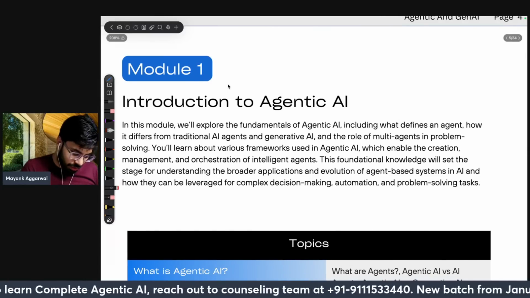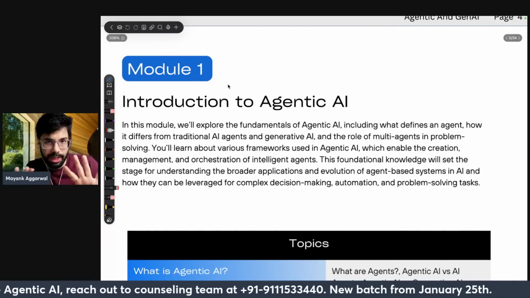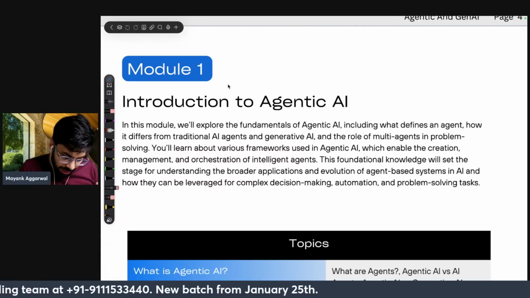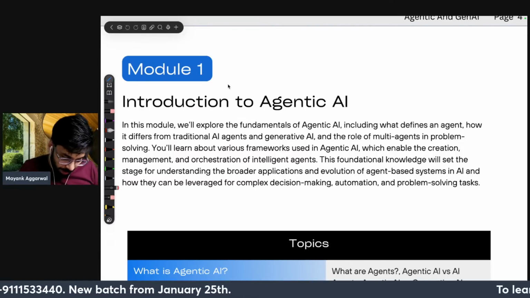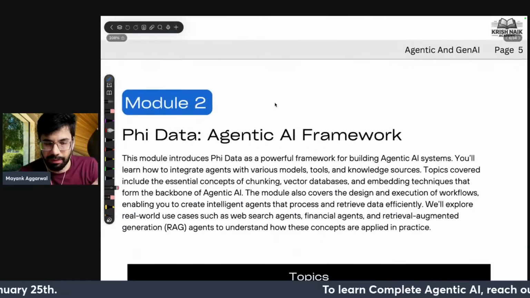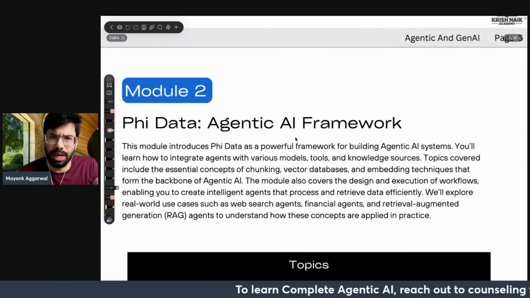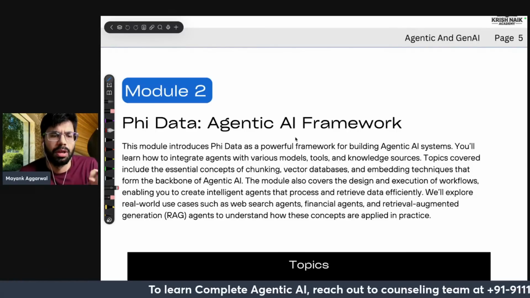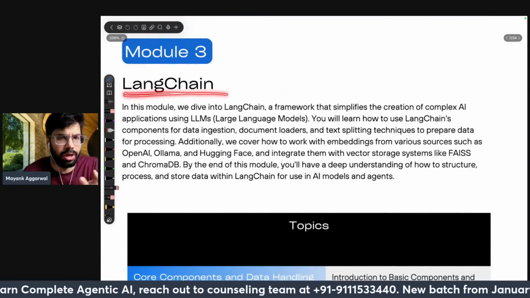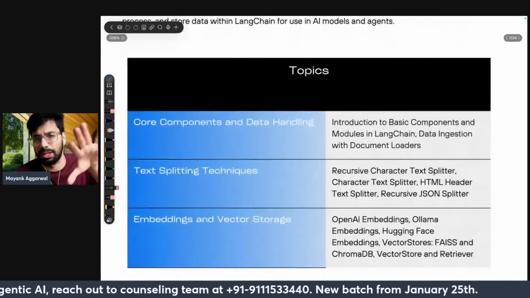Okay, so cool, everyone. I'm just going to read the headings and a little bit about what is going to be covered. Agentic AI: introduction to Agentic AI. Then the Phi Data Agentic AI framework, which I think I touched upon and showed in the last class as well. Then LangChain, a very important thing. I have already used it in a production use case at one of my companies.